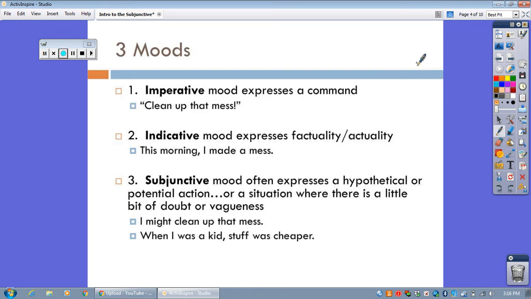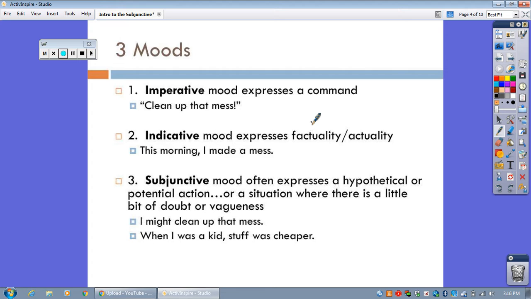So, there are three moods of any language, English and Latin both. Here we go. Number one mood is the imperative mood, and that is always expressing a command, as in clean up that mess. When you express a fact, something that just simply happened, then the verb is said to be in the indicative mood, as in this morning I made a mess.